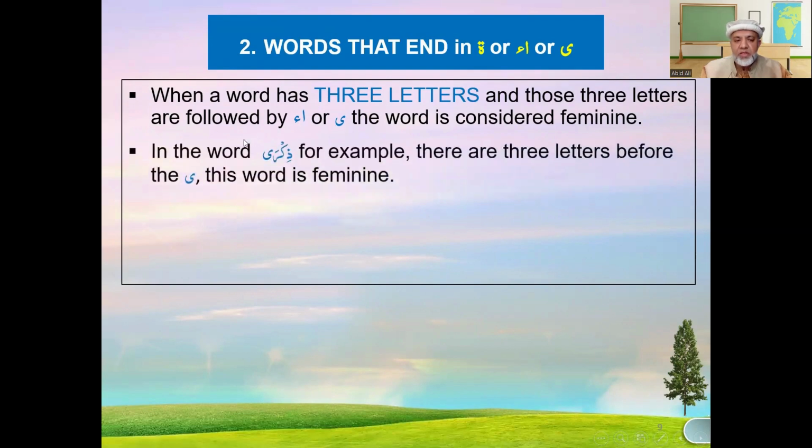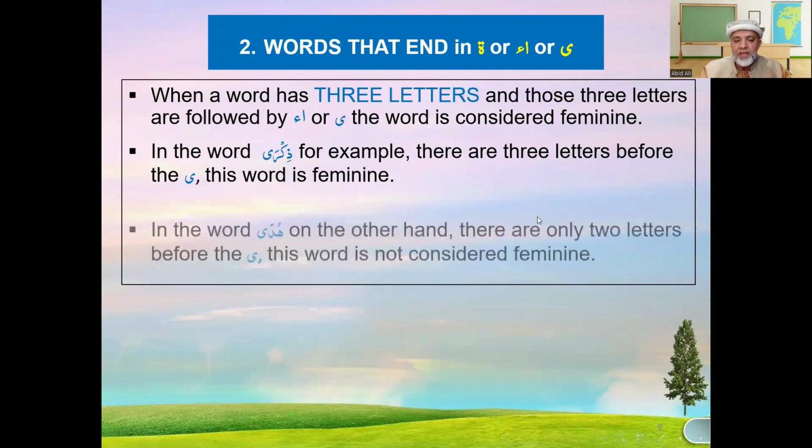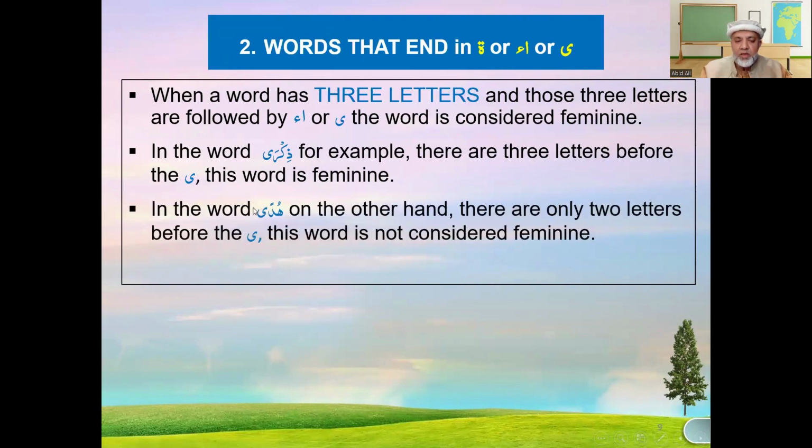For example, in the word zikra, there are 3 letters before the alif, and this word is feminine. In the other word, hudan, on the other hand, there are only 2 letters before the alif, so this word is not considered feminine. So zikra is feminine because of this 3 letters rule, and hudan is not feminine.